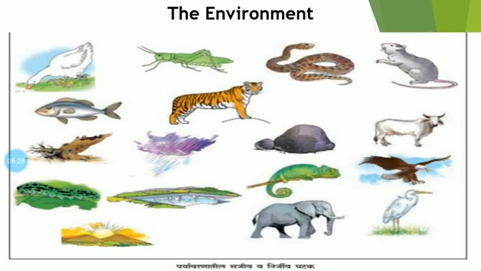See one thing. Now this grasshopper, what is it exactly? See, there is sunlight and near about that there are different plants and animals present.